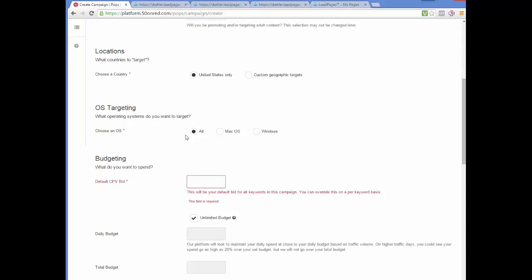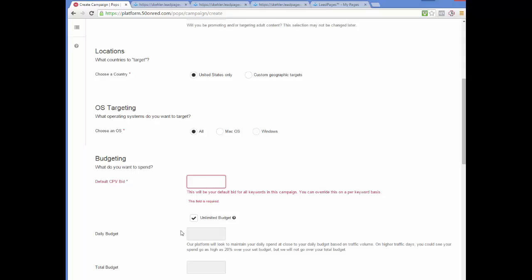Operating system targeting. We're going to choose all, but you could select just Macs or Windows. I guess it makes sense if you were putting in an ad based on, say, either Android systems or Apple systems. You may want to choose which computers you're popping up on. People can be pretty opinionated, and so if you are promoting something Android based, Mac users may not have any use for that, but then you're prejudging people. Regardless, we don't have to do that. We are choosing all.